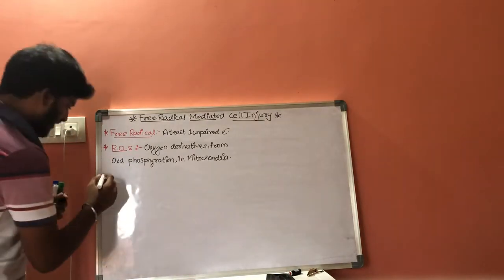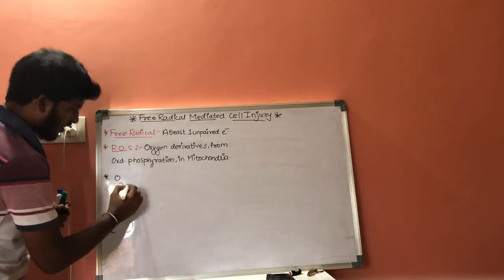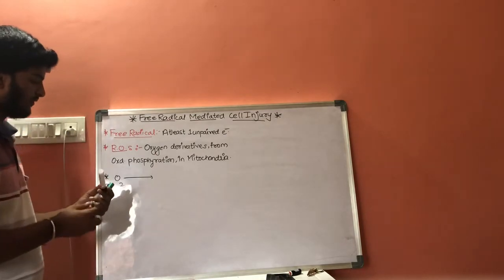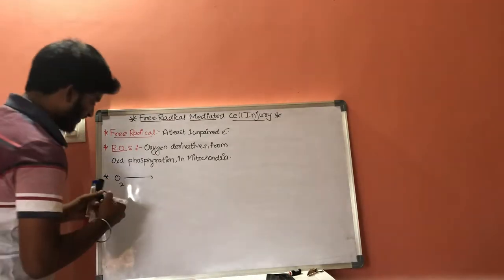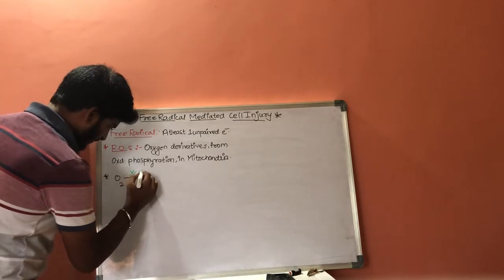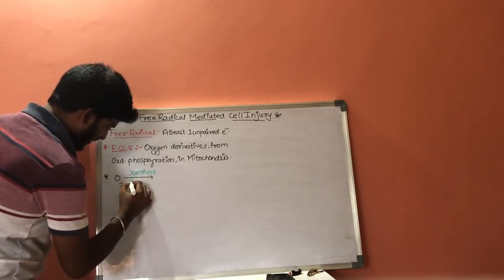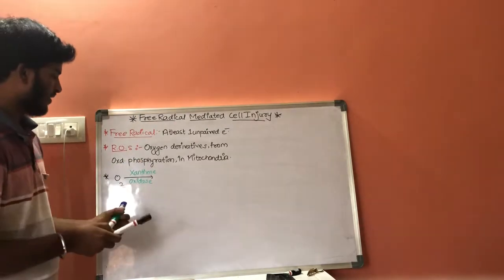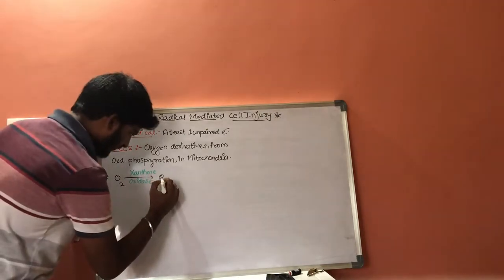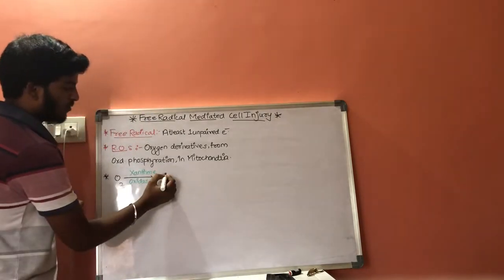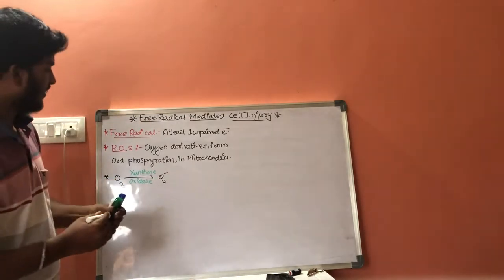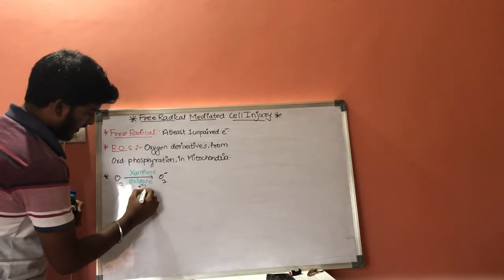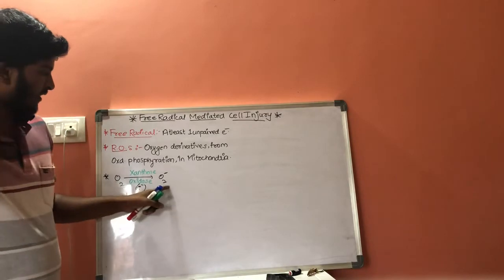Now, in which form the oxygens are present? These are present in superoxide forms. Let us consider this is one oxygen molecule. Now, this oxygen molecule, with the help of an enzyme called xanthine oxidase, will get converted into O2 minus, that is superoxide. By taking one electron, it gets converted into the superoxide form.